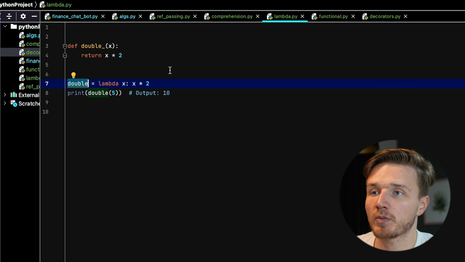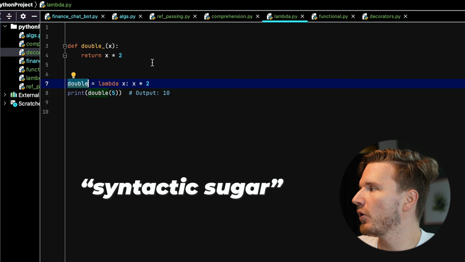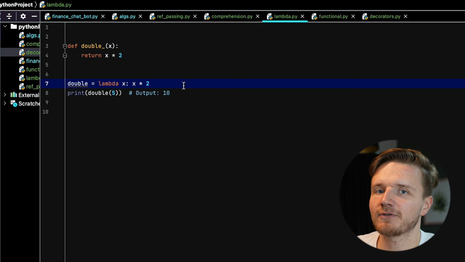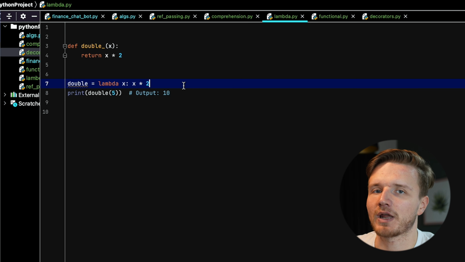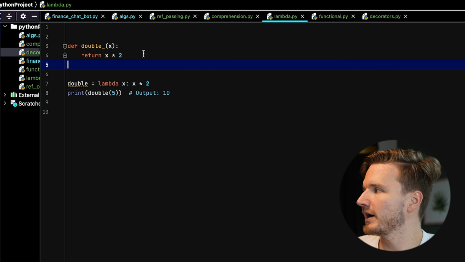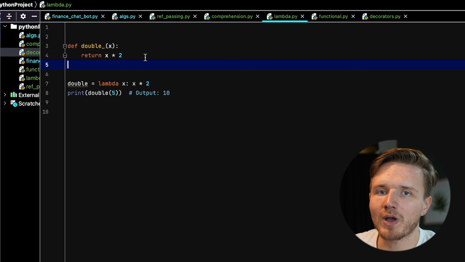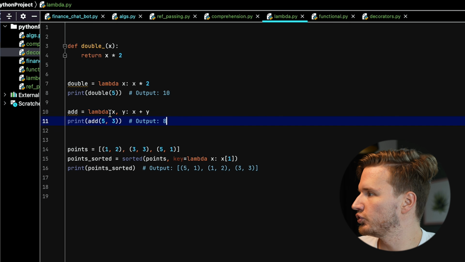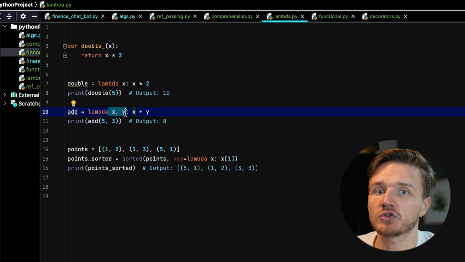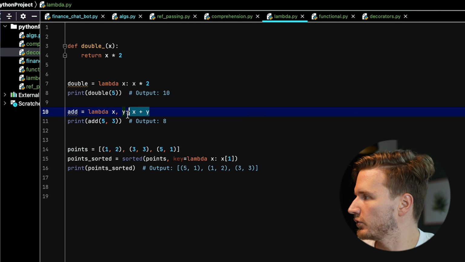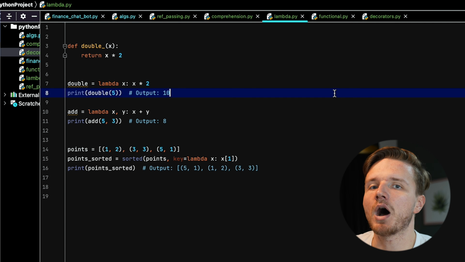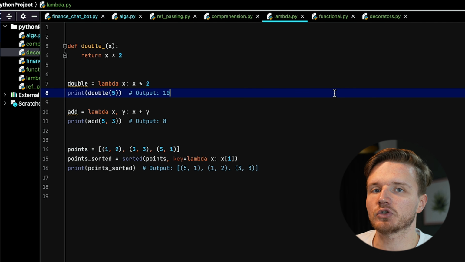This is essentially just what we call syntactic sugar for this right here. This is a shorter-hand way of defining these functions that we might only need one time or a couple of times, and defining this function in the usual way would be unnecessarily verbose. You can also take two variables inside lambda functions, just like with normal functions, and do operations like this. And often we use lambda functions when we need to pass functions as arguments to some other function.